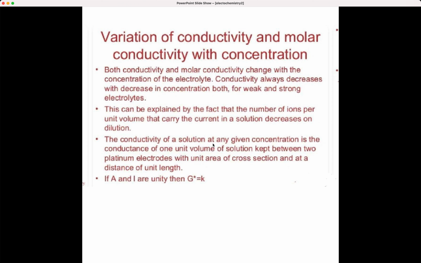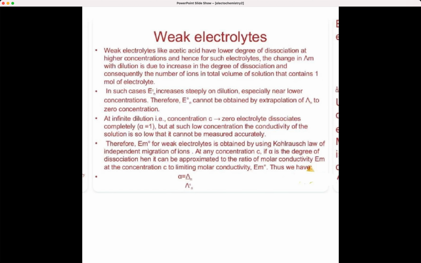And the conductivity of a solution at a given concentration is the conductance of one unit volume of solution kept between two platinum electrodes with unit area of cross section and at a distance of unit length. They will give this definition and ask which quantity it is for. This definition is for conductivity of a solution. If A and l are unity, then G will be equal to K. Remember that.